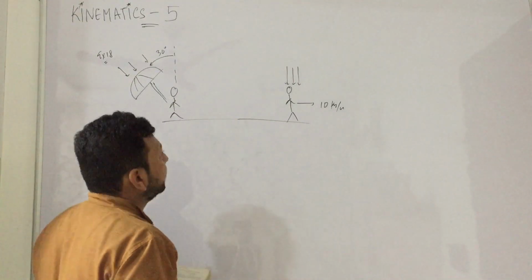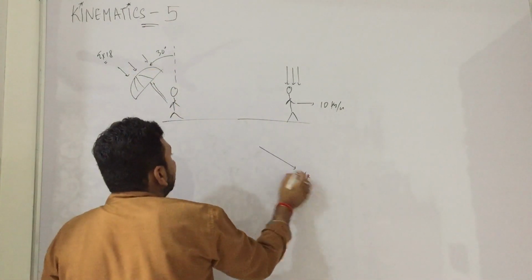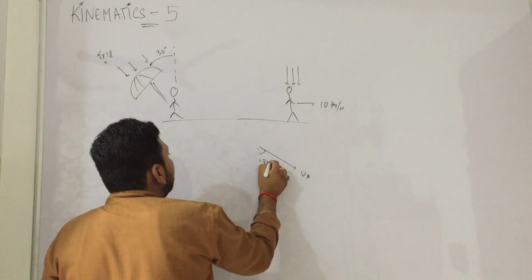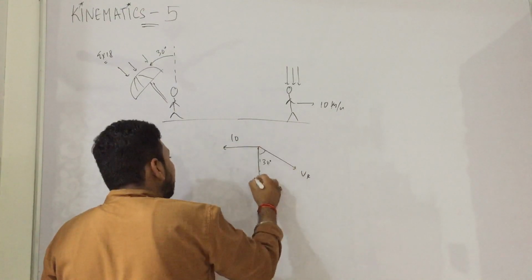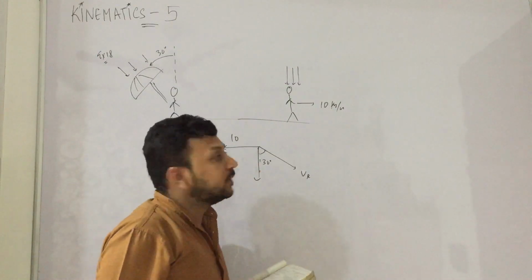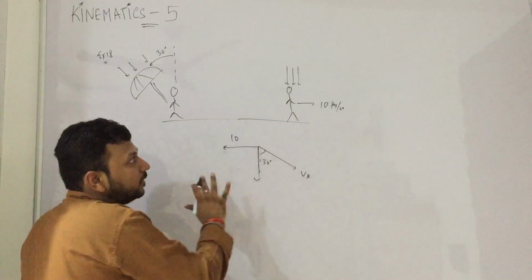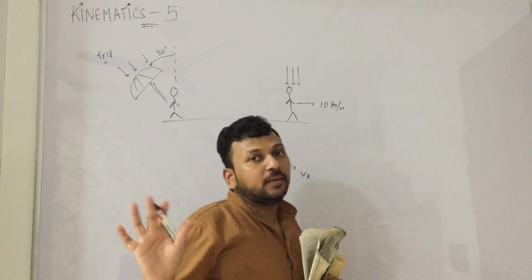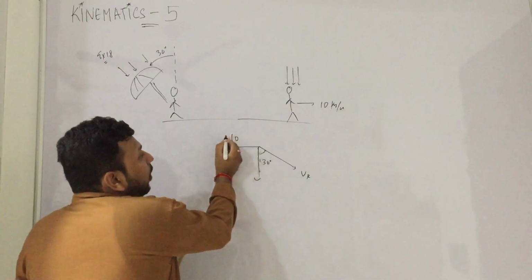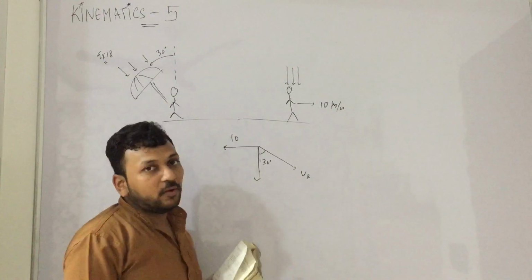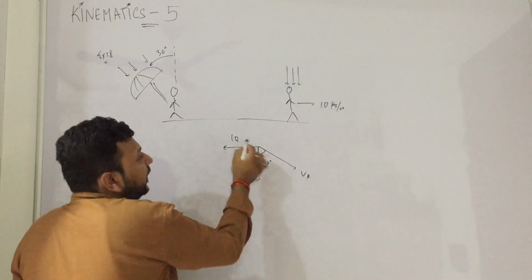This is the question, very simple. VR is like this, and this angle is 30 degree. Minus Vm, and the resultant is in this direction. I hope this diagram is clear. This diagram is what is important in this question. I do not write minus on VR, minus is just for direction. So this angle is 90, which is alpha. This is A, this is B.